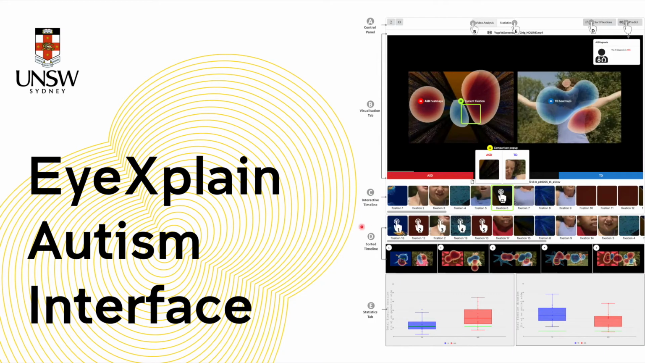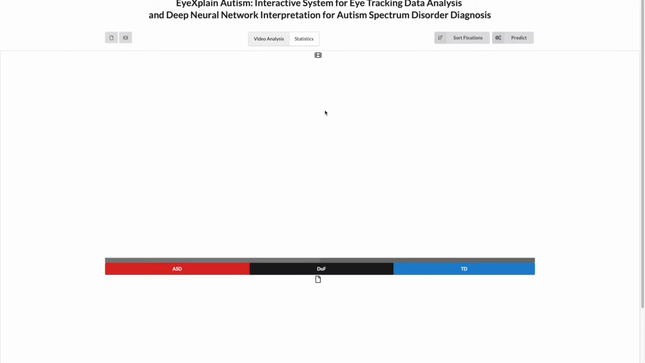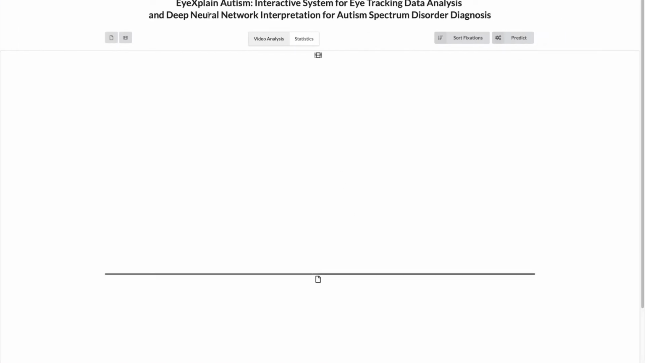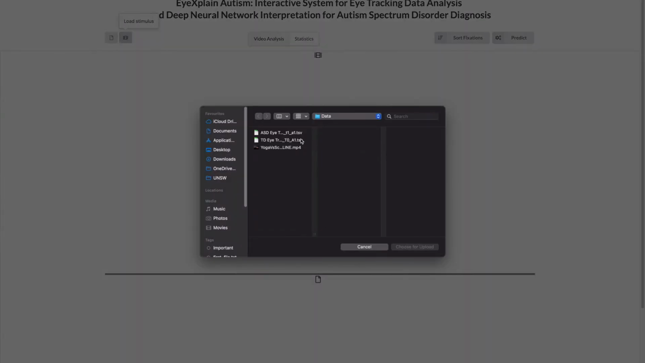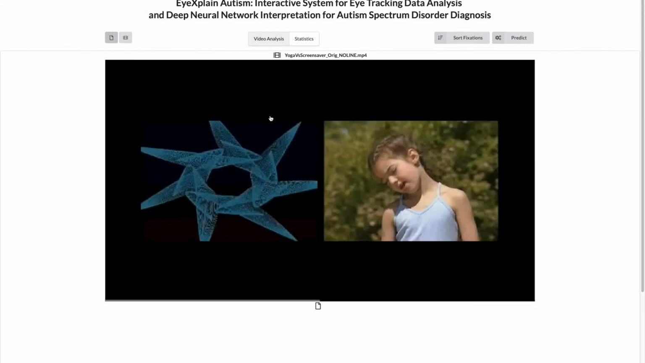Now for the EyeXplain Autism interface, here's the website. On the top of the screen, you'll see the control panel, which allows you to load eye tracking data, load a stimulus, switch between the visualization and the statistics tab, sort fixations, and do an automated prediction. I'll start off by loading a stimulus and loading an eye tracking data file from an autistic individual.